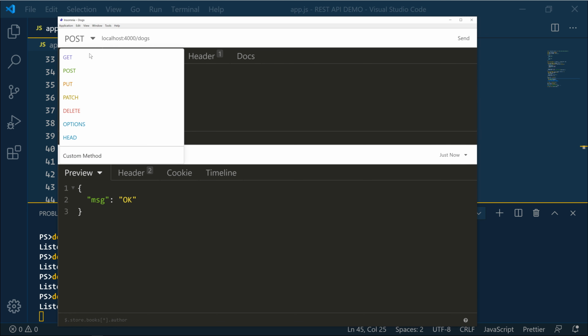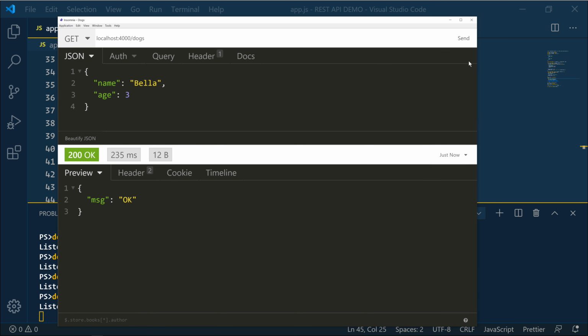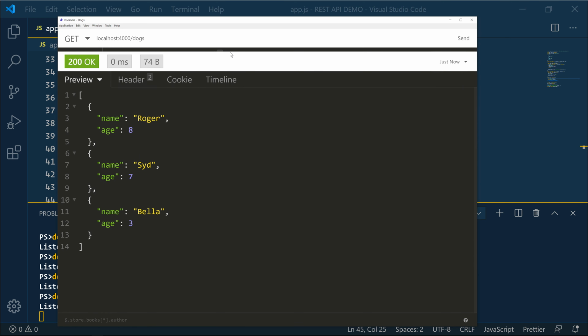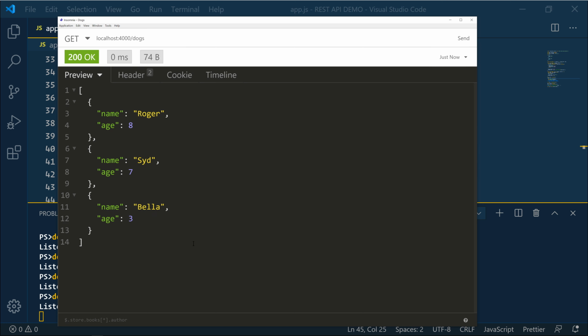So let's go back to our get request, and let's send that, and we see that we have 3 dogs now, Roger, Sid, and Bella. So again, this is just being saved in an array in memory. If we restart the server, this will disappear.